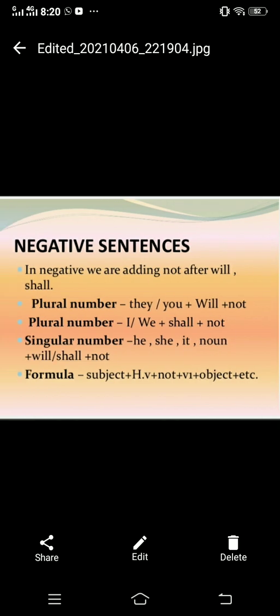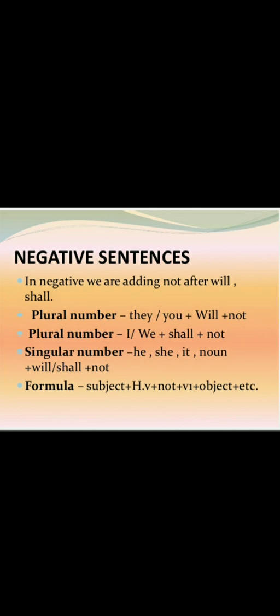So let's move to negative sentences. The same formula is here, with just the addition of one word, that is not. In negative sentences, we are adding not after will or shall.